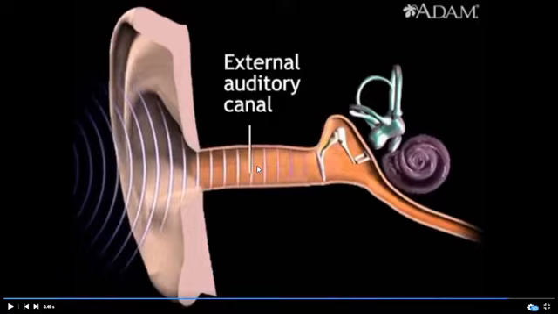Coming to the next part, that is the middle ear. The middle ear consists of the eardrum. Here you can see the eardrum. All of you have heard about the eardrum, but the technical or biological term for the eardrum is tympanum. This eardrum is covered with a membrane which is called the tympanic membrane. The function of the eardrum is receiving the sound from outside and sending it to the next part, that is the middle ear. So the middle ear mainly consists of these three bones.